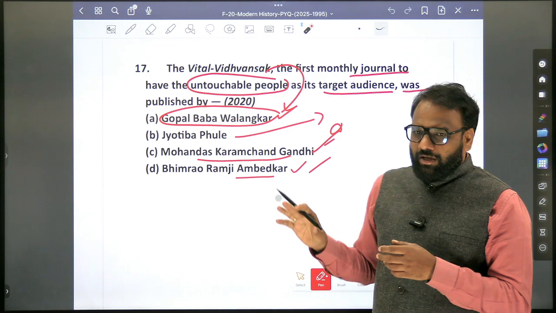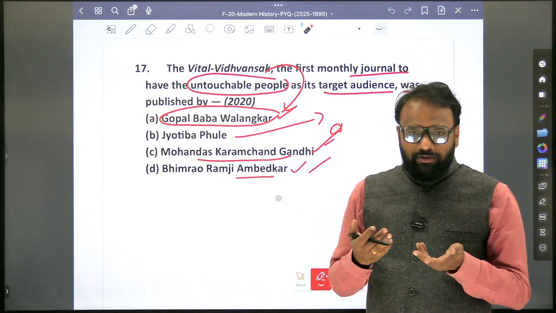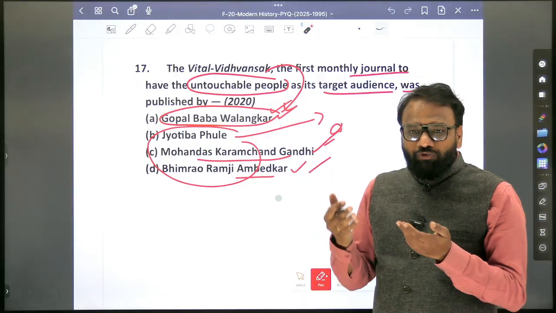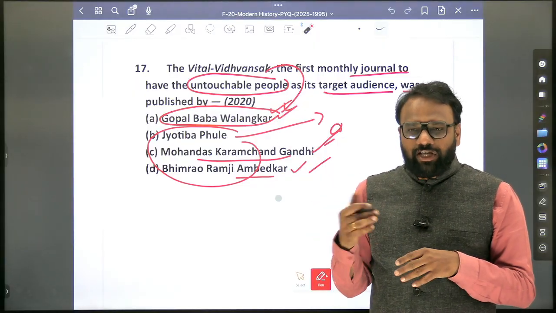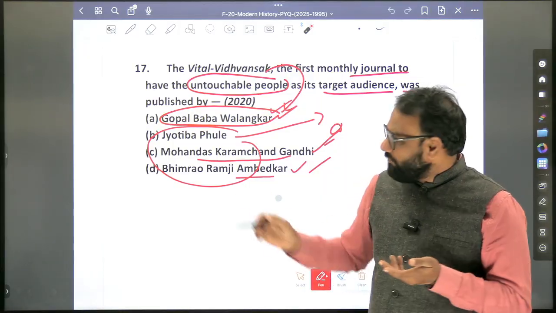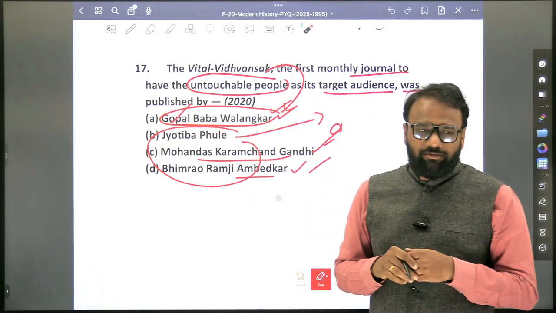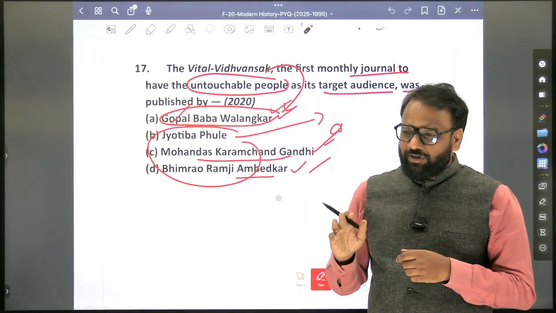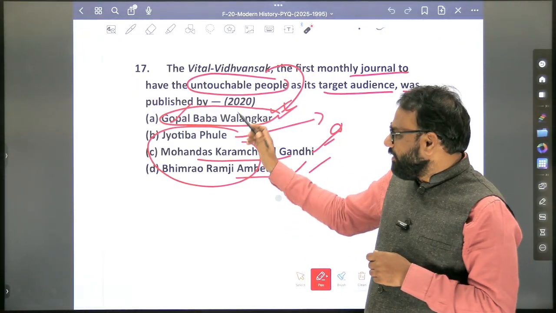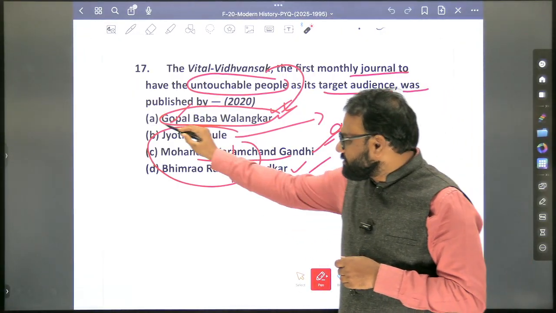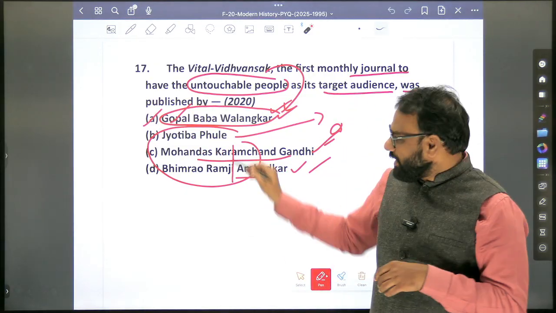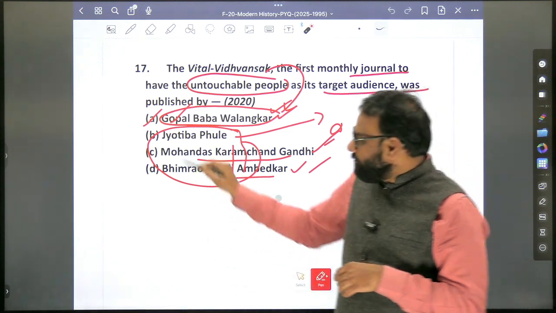So here in the examination, again it may not work always. Whenever there are three famous personalities mentioned and one personality about whom we are less aware, then in the examination hall, if we have no other option, we'll take a stand and mark it as correct. And sometimes it may backfire also, but when we are going into the battlefield, we should be ready. We should be ready, and we'll remove all those options and just mark it as Gopal Baba Walankar.